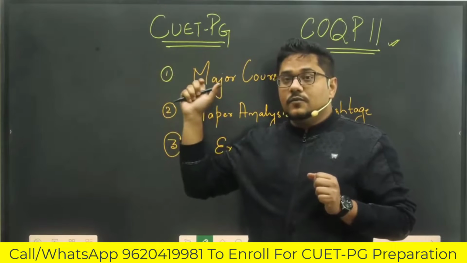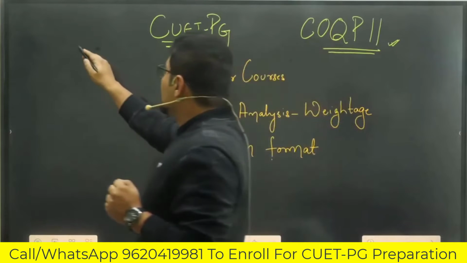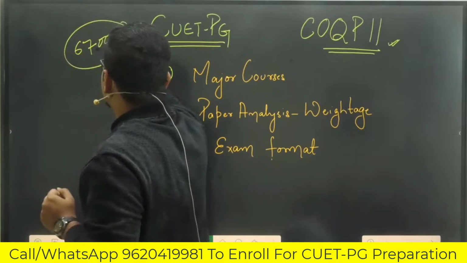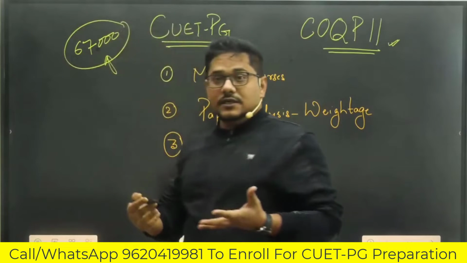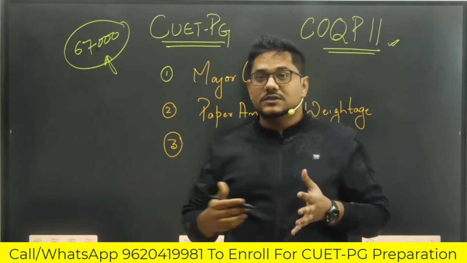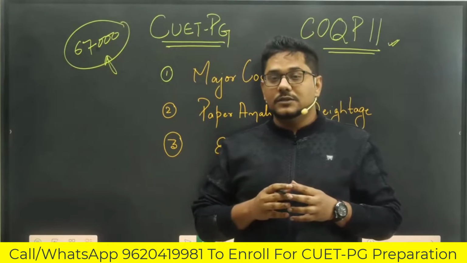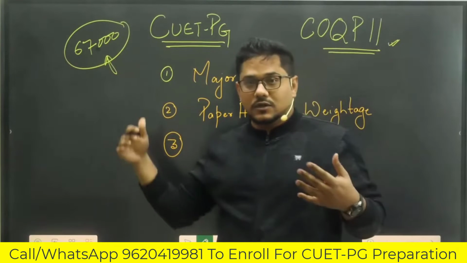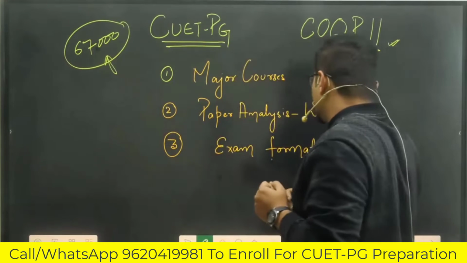The most competitive one, again, because last year 67,000 people have taken up this paper, and with this year TISS and many other universities getting added to CUET-PG, I won't be surprised if this number crosses or doubles, somewhere around 1,20,000.